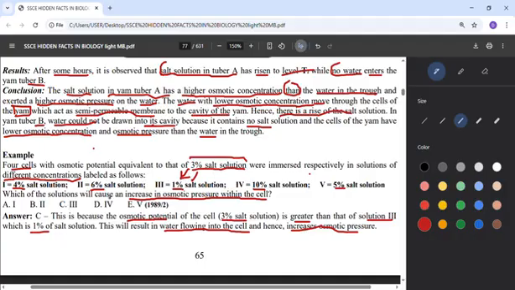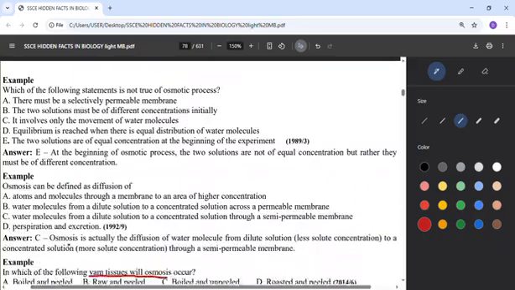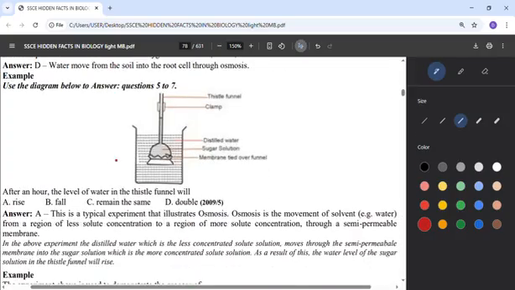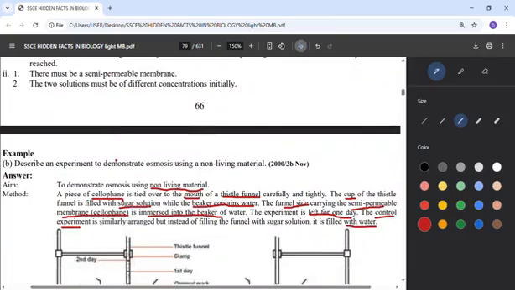So that's for 3. Now the next thing we'll be looking at: here they're saying which of the following yam tissues will osmosis occur in. So osmosis will occur in raw and peeled yam. We said it earlier that you have to peel the yam before osmosis can take place.